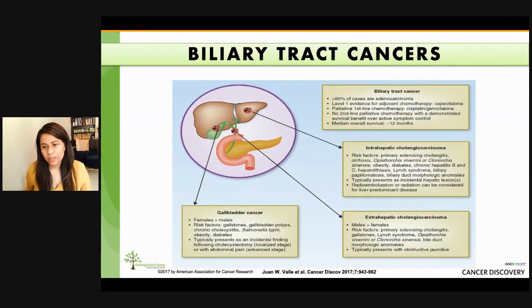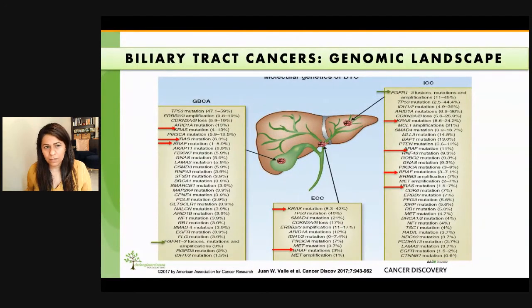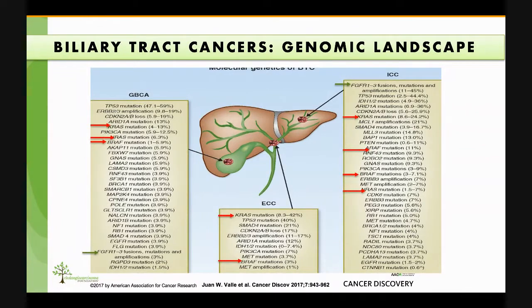Cholangiocarcinomas or biliary tract cancers really include three different cancers: the intrahepatic cholangio, extrahepatic cholangio, and the gallbladder cancers. It is important to remember that each site is an anatomically, clinically, pathologically, and molecularly distinct entity. Historically, biliary tract cancers have been associated with poor prognosis. Here, I'm showing the genomic landscape of biliary tract cancers.